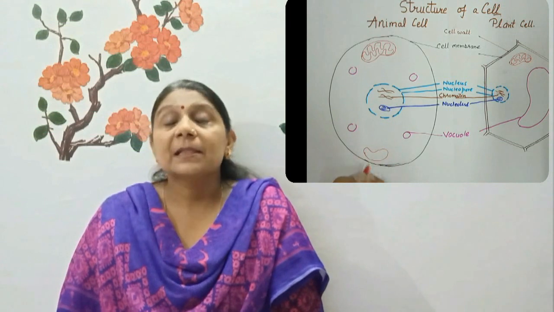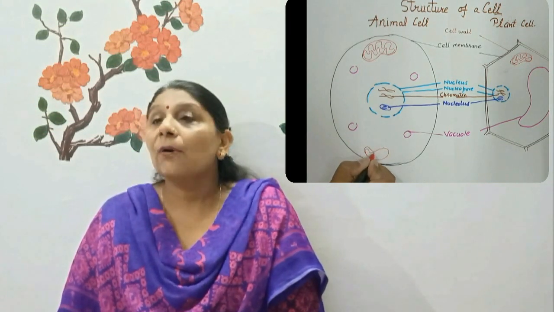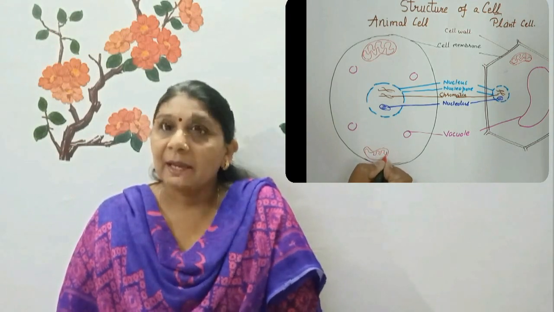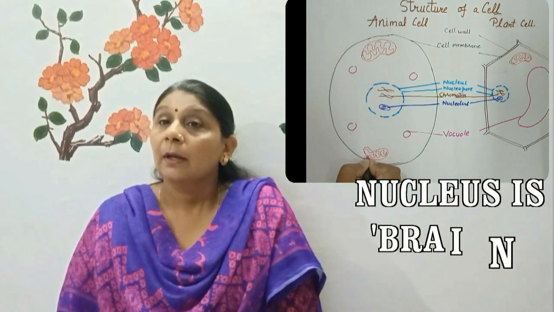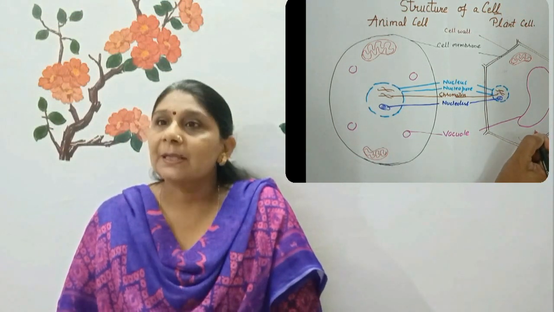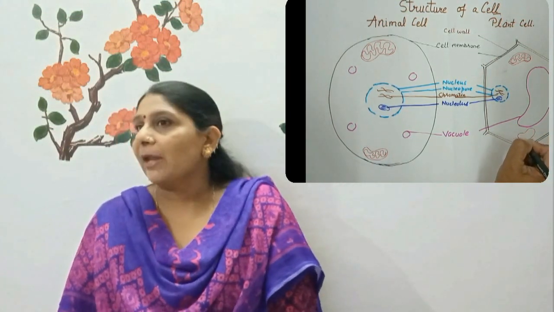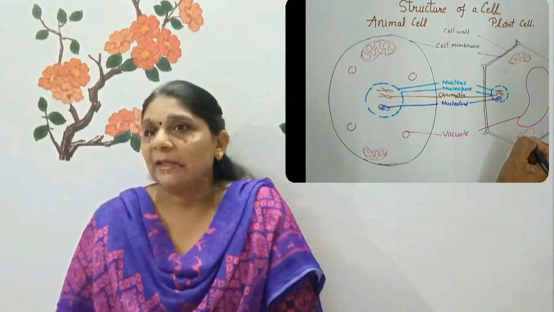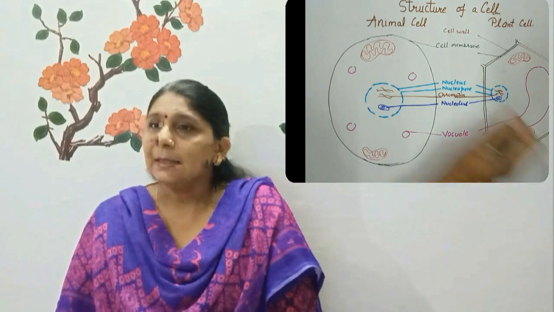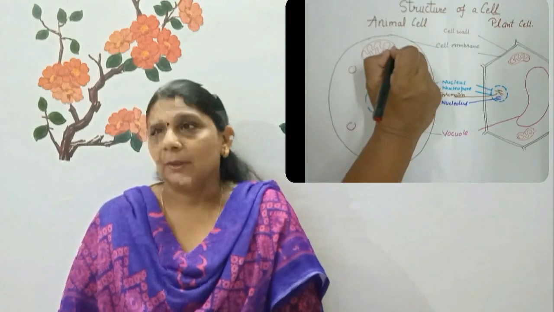Nucleus acts as the control center of the activities of the cell. That is why it is also called the brain of the cell. Without nucleus, a cell can neither survive nor show specialized activities. Do you know? Blood cells have no nucleus.